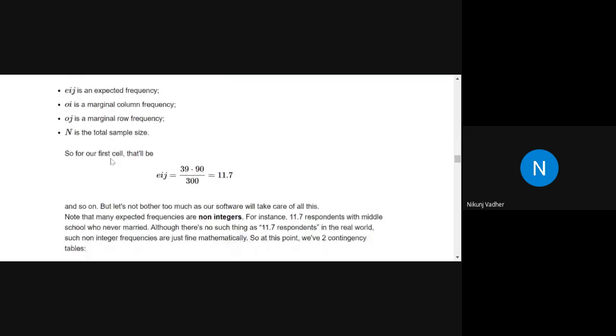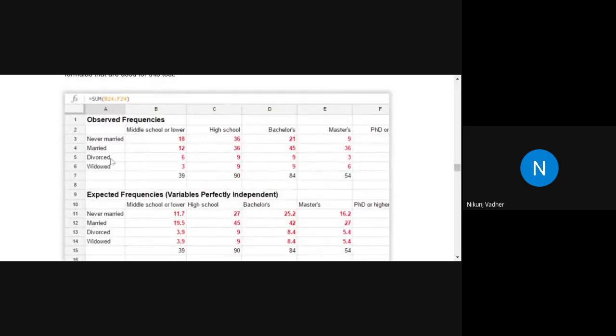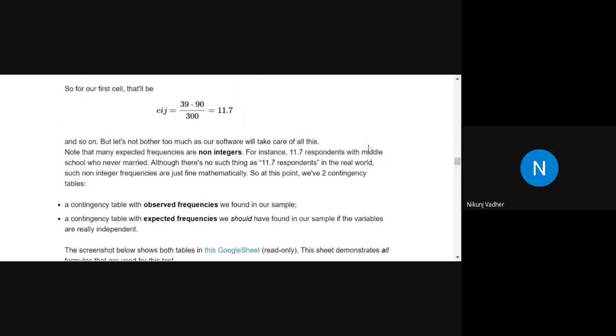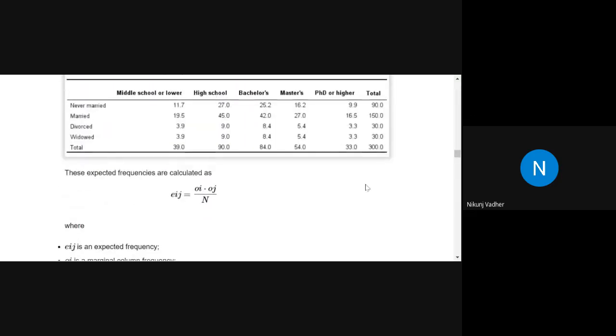Marginal column frequency. Let's say we want to calculate for the first cell. First cell is 39 into 90 divided by 300. Total value.